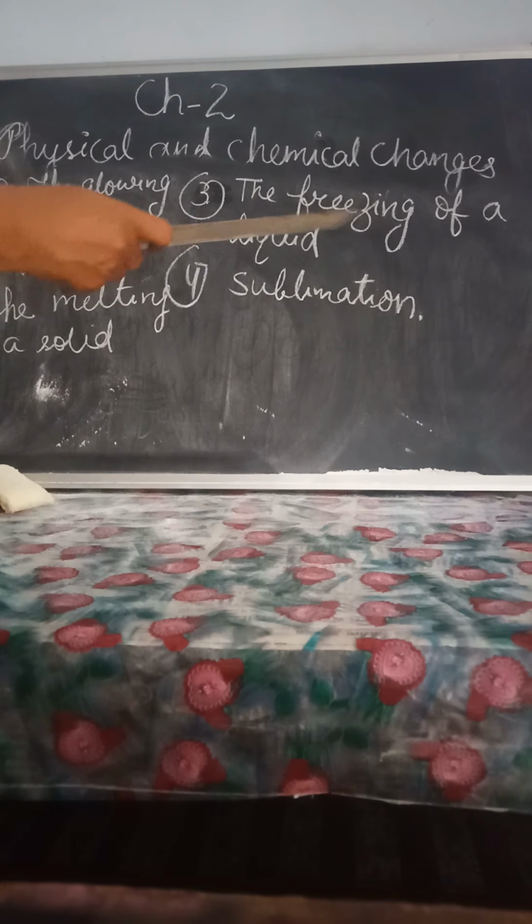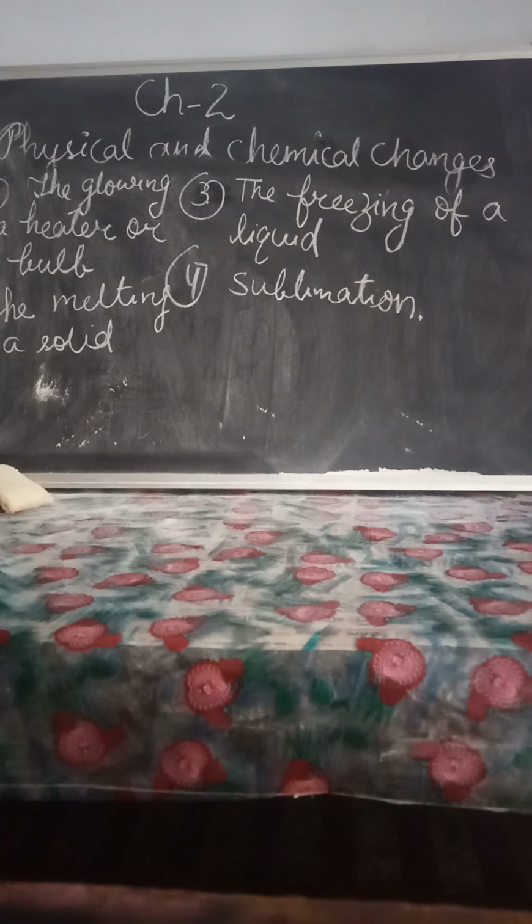The third one we can say is freezing of a liquid. Any liquid can be frozen. As we know, water, when we freeze it at 0°C, turns into ice. But again it turns to water. So nothing new is formed in them. So the last is sublimation. Sublimation is the process in which some solids are directly turned into vapors.